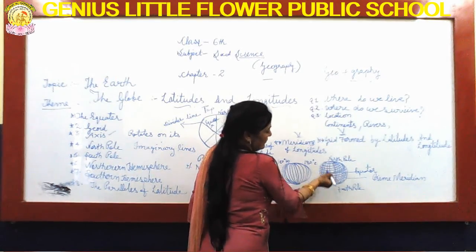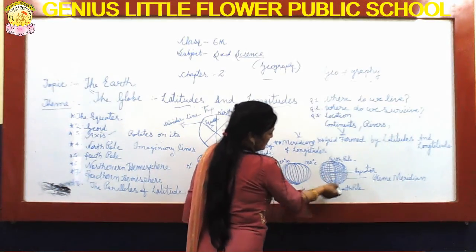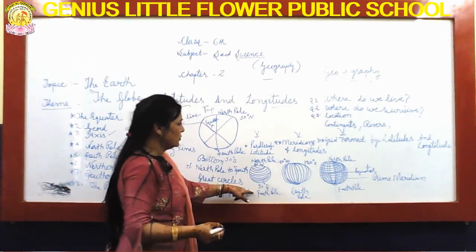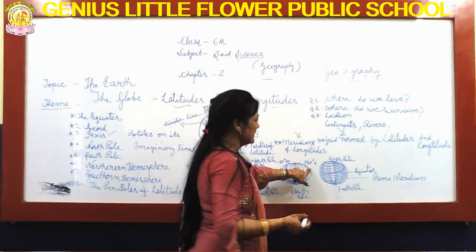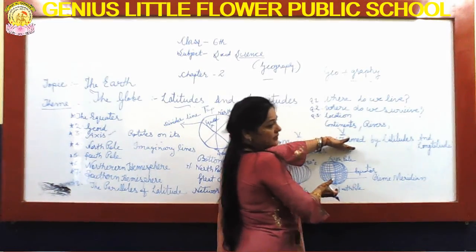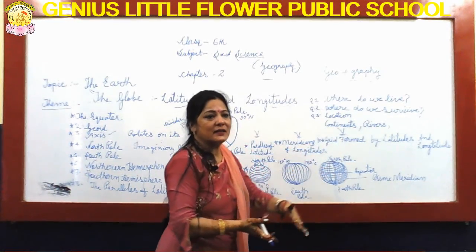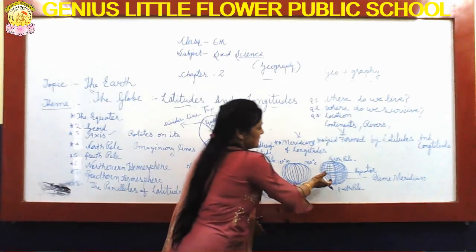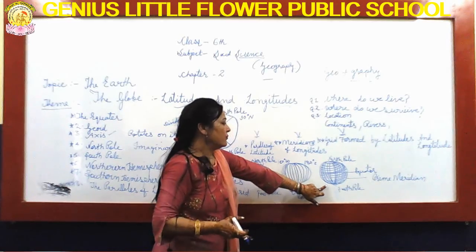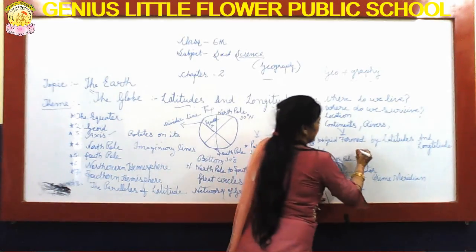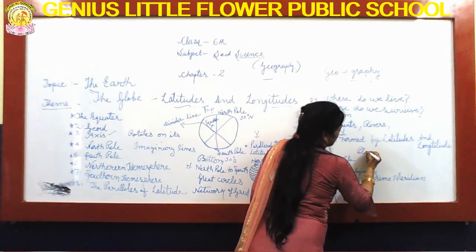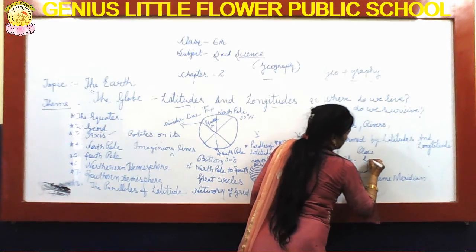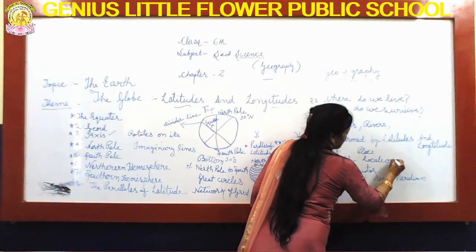That means when it is cut or divided north to south, west to east, it becomes a network of different lines. That is known as the point of intersection. So we can see the exact place or location of a place.